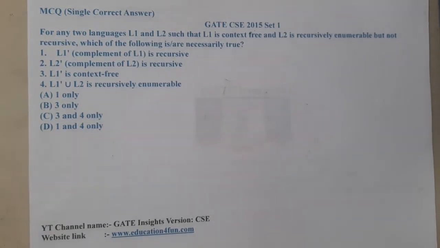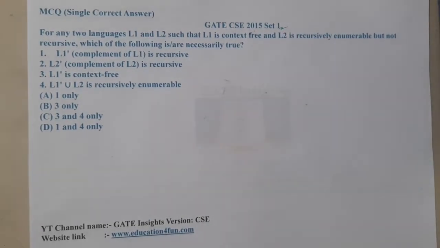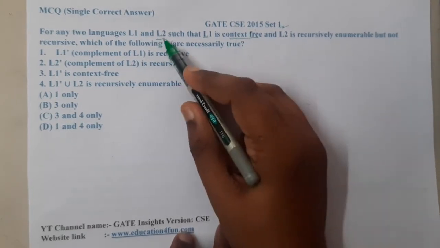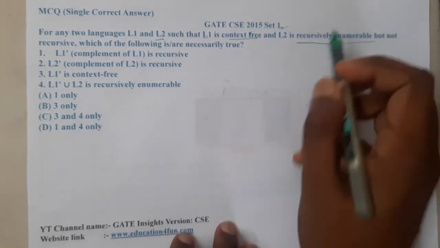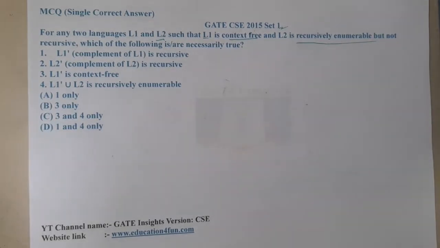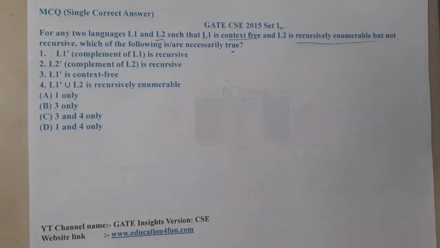This question belongs to GATE CSE 2015 set 1. For any two languages L1 and L2, where L1 is context free and L2 is recursively enumerable but not recursive, which of the following is necessarily true? They are saying it is mandatorily true.